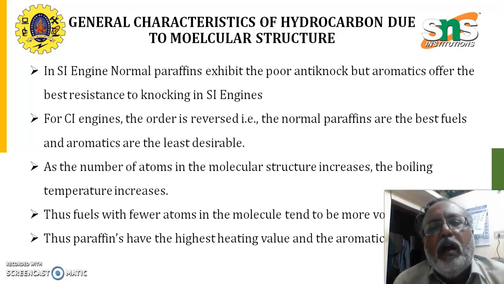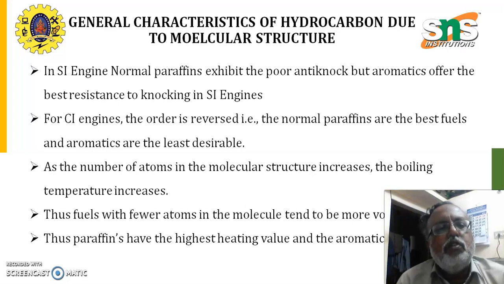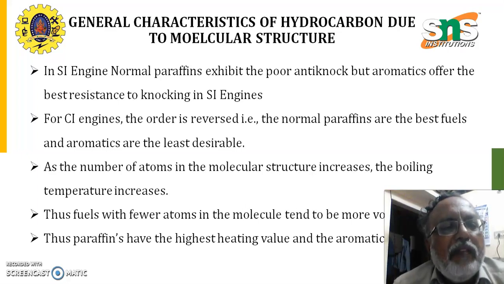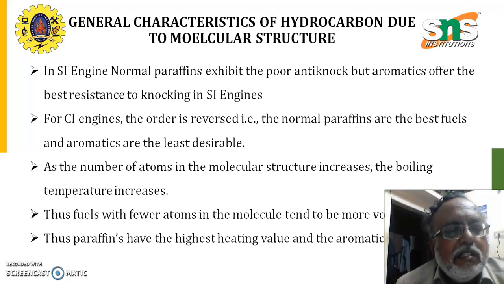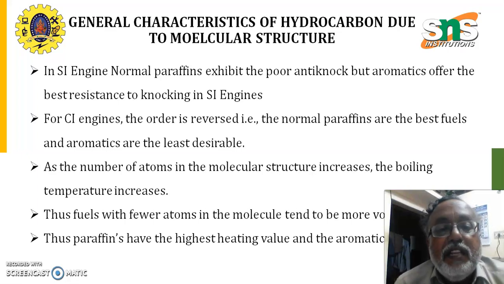So, aromatic structure is more suitable than normal paraffin in the SI engines. For CI engines, the order is reversed, that is normal paraffins are the best fuels, then the aromatic, because the aromatic is least desirable.